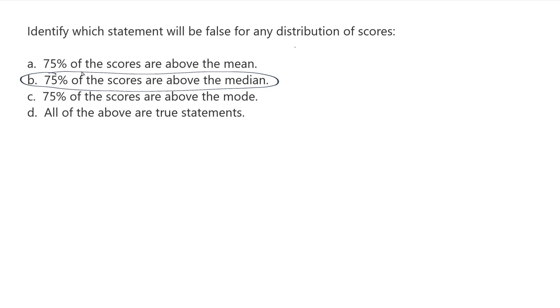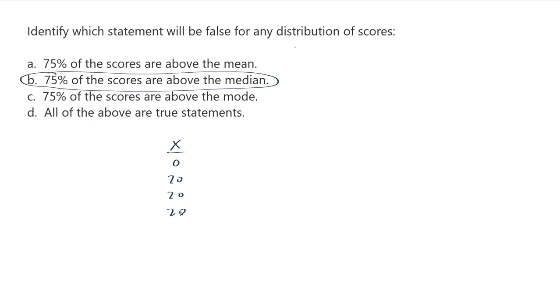Now, what about the others, though? What about 75% of the scores are above the mean? Is that false for any distribution of scores? Well, no, not exactly. I think I can give an example of this pretty simply. Let's say that we have some scores where 0 is the first score, 20 is the second score, 20 and 20. So we've got 4 scores here. Now I'm going to show that these 3 are above the mean. So 3/4 or 75% of the scores.